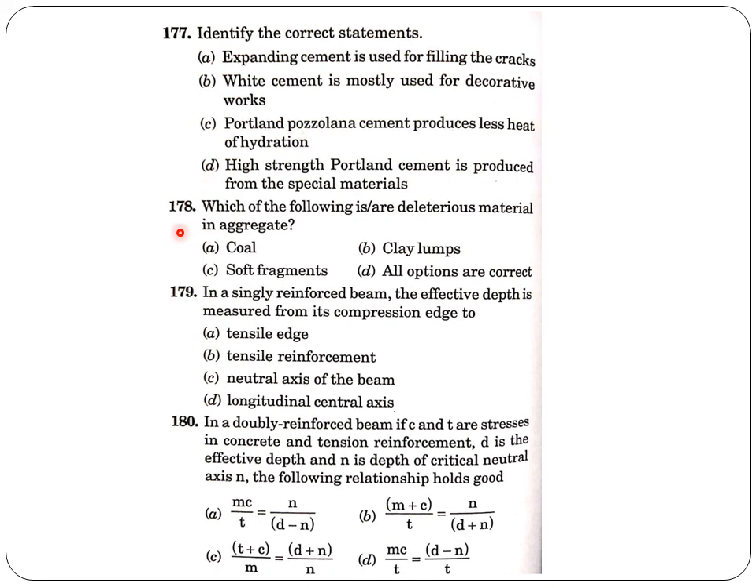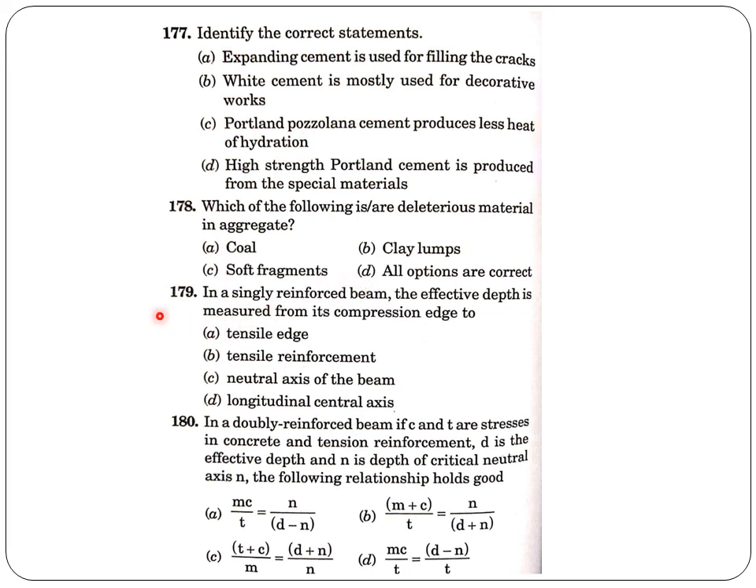Next question. Which of the following is or are deleterious material in aggregate? Deleterious materials are the harmful or injurious substances found in the surface of the aggregate. They are salts, organic impurities, friable particles, coal, lightweight materials, etc. So all these options are coming. So the answer is option D.